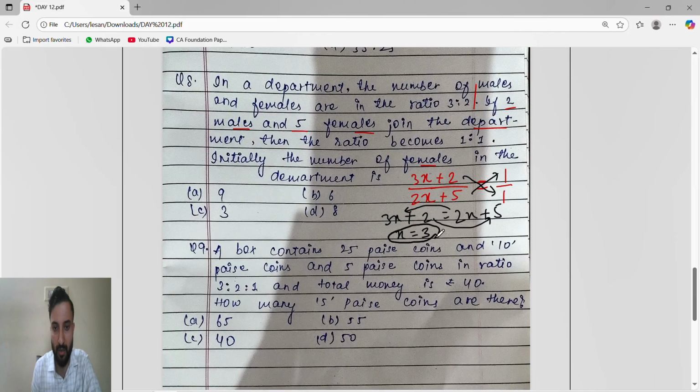X value is 3. They asked for the initial number of females. The number of males was 3x and the female was 2x. So 2 into 3, 6. The number of females was 6.